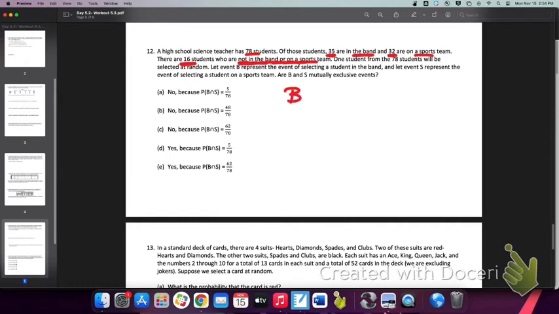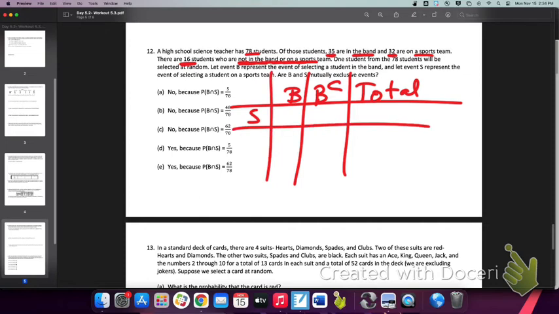So we have band, no band, total. We have sports, no sports, total. And we're going to fill out this chart to see if band and sports overlap. So it tells us in the problem that we have 78 total students. 35 are in the band. 32 are on the sports team.